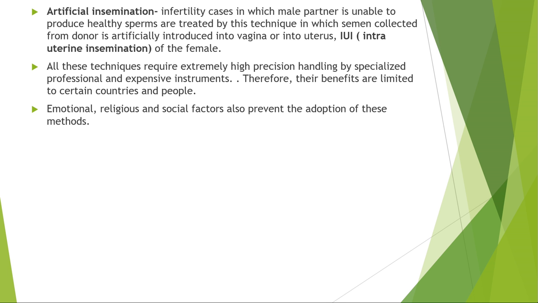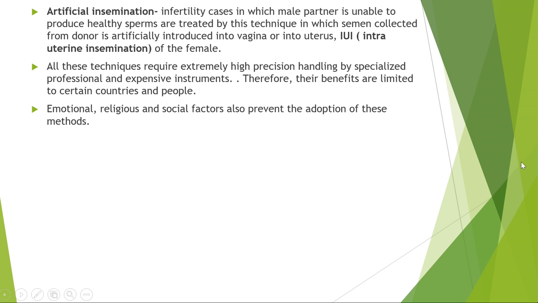This method is useful when the male partner is unable to inseminate the female due to the low sperm count. Our laws permit legal adoption, which may also be the best method for couples looking for parenthood.